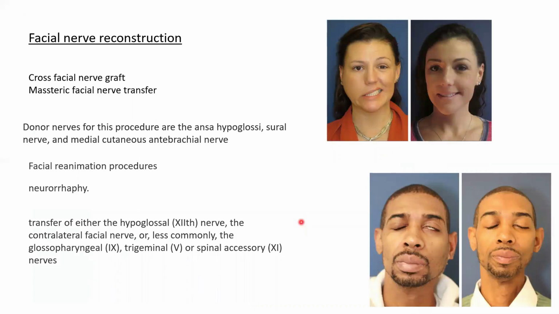Okay. Facial nerve reconstruction is usually a blessing to the people affected by facial nerve injury, isn't it? Okay. So here what they do, the reconstruction is done using the facial nerve of the opposite side, of the healthy side, or they can use another nerve graft. Okay. So the nerve graft usually chosen is the facial nerve of the opposite side, or the masseteric nerve, or even part of the 12th nerve, sural nerve, medial cutaneous nerve of the forearm, okay, or the glossopharyngeal nerve, or even sometimes the trigeminal nerve or the spinal accessory nerve. All these have been used as nerve graft for facial nerve reconstruction.